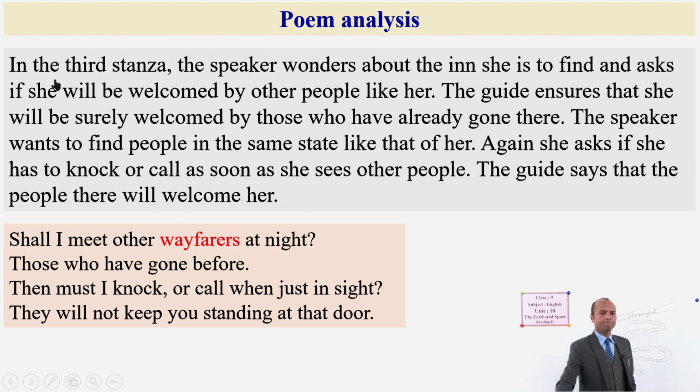In the third stanza, you can read the poem here. The speaker wonders about the inn she is to find and asks if she will be welcomed by other people like her. The guide ensures that she will surely be welcomed by those who have already gone there. That means she will be welcomed there after she is there. The speaker wants to find people in the same state as her. Again, she asks if she has to knock or call as soon as she sees other people there. The guide says that the people there will welcome her.